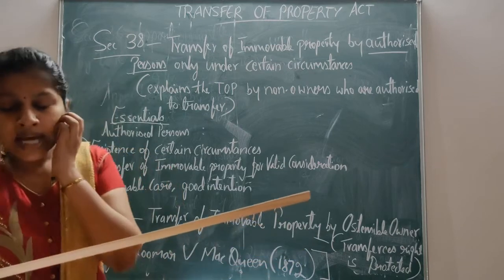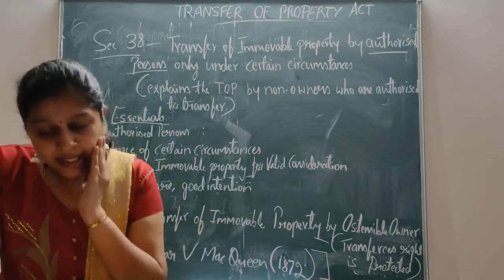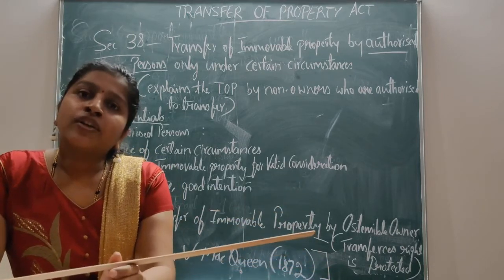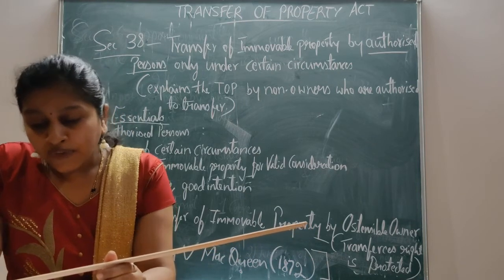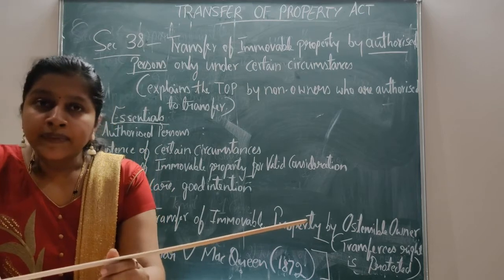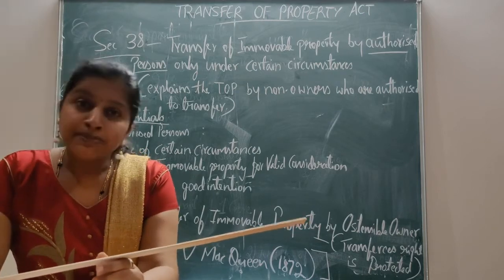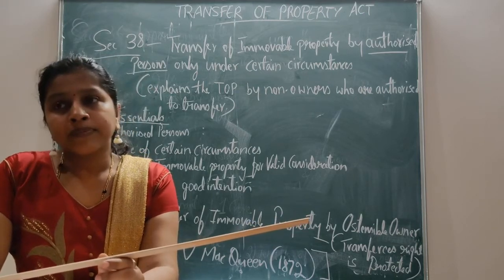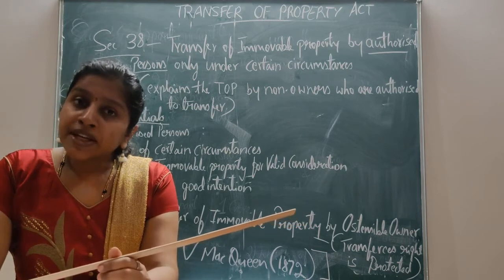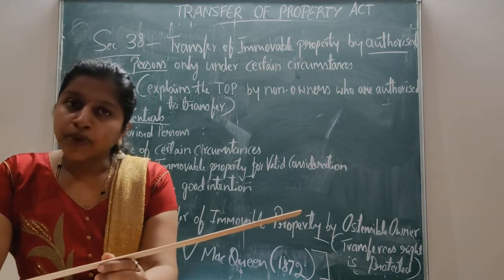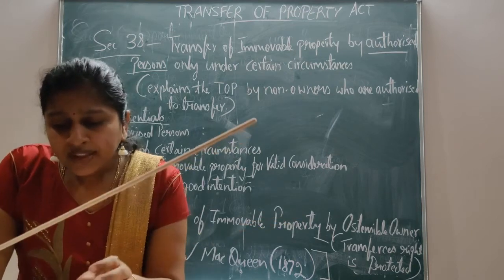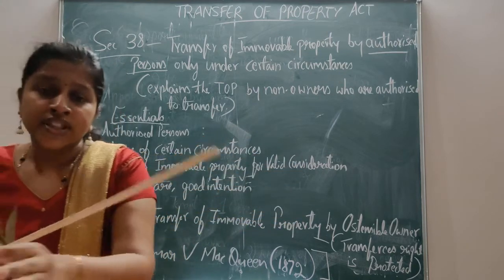Here, the authorized persons under section 38 are the guardian of a minor's property or the karta of a Hindu joint family property. They are all the authorized persons who can sell the property. But under certain special circumstances, they have the authority to transfer the immovable property. That's what section 38 deals with.